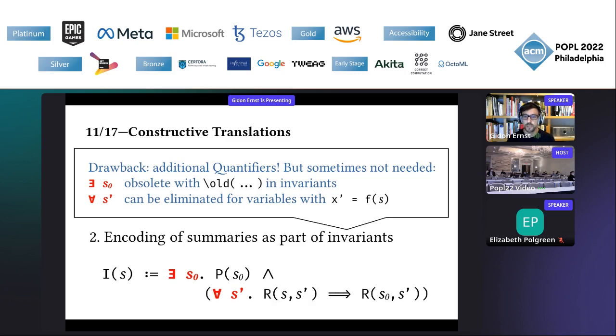And if you're worried about the quantifiers, you can get rid of them in some situations. So for example, if you have the old keyword in your loop invariants, then you can get rid of this existential for S0. And if you have a functional dependency from some final variable, like we had for the max example, then you can collapse this implication and the universal quantifier gets eliminated as well.